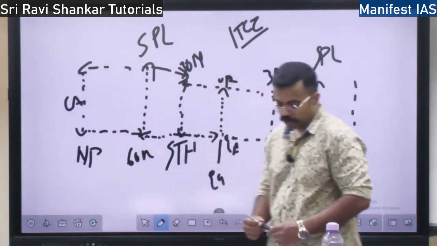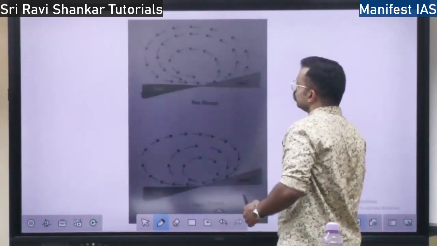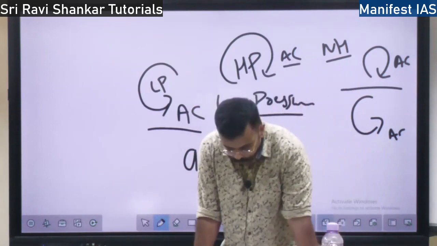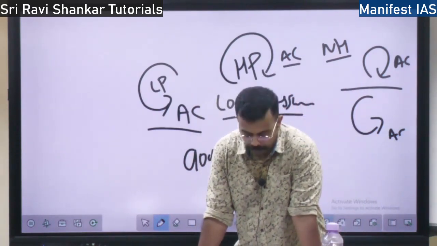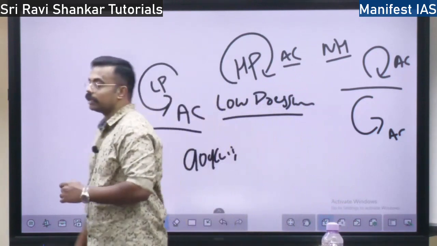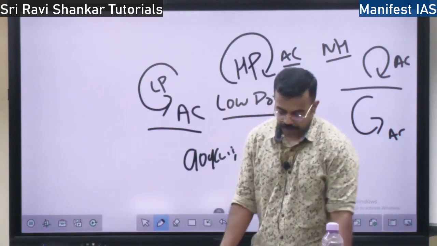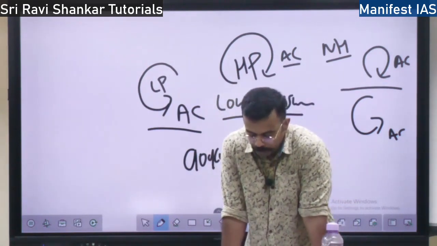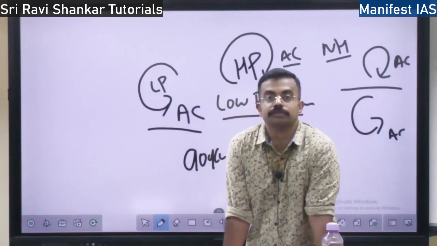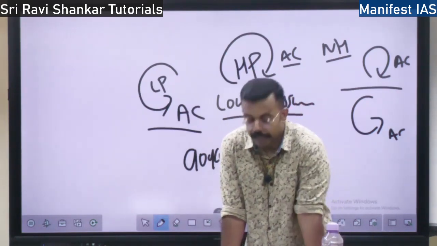Next, you have the concept of the general circulation of the atmosphere. First, how does the wind or the air move in the atmosphere? This is called general circulation. So first we have the movement of the planetary winds. What do you mean by planetary winds? The winds which move across the planet, right? Those are the planetary winds.